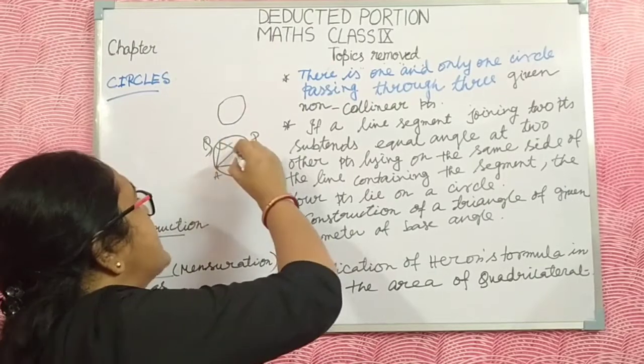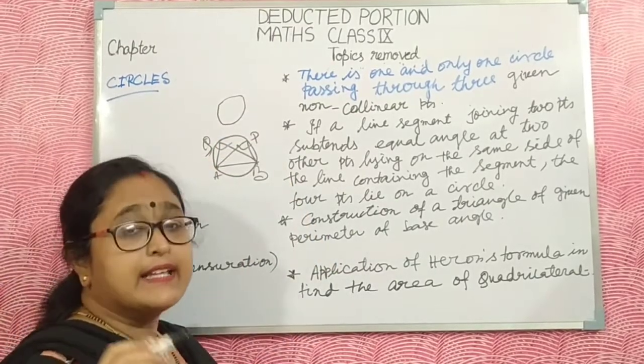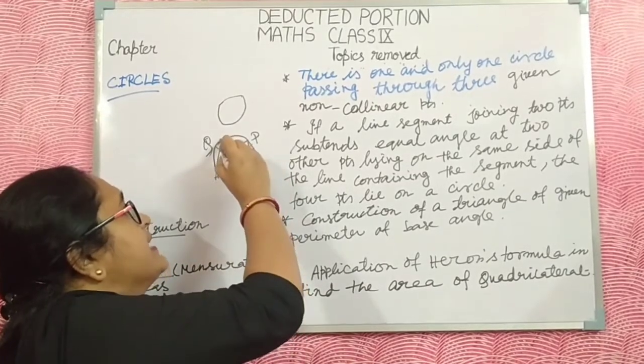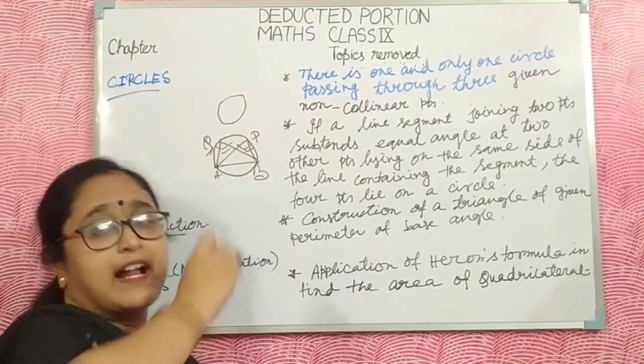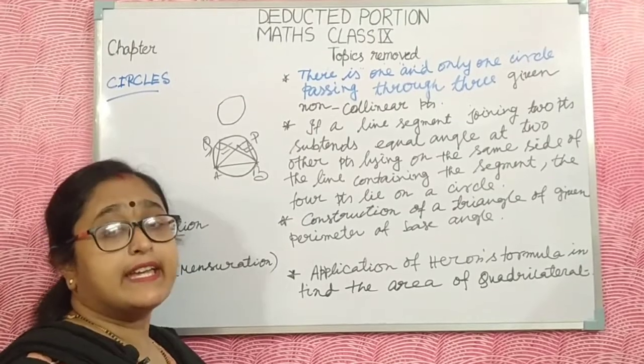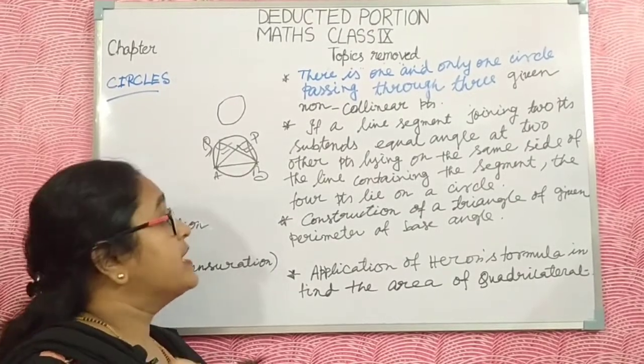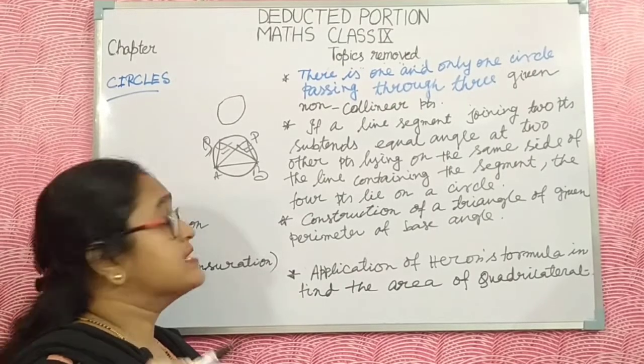That means if this angle and this angle are equal, then the 4 points are on a circle. This is deleted from your syllabus. This is deleted from your syllabus.